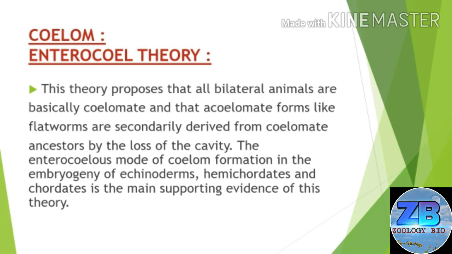This theory proposes that all bilateral animals are basically coelomate and that acoelomate forms like platyhelminthes are secondarily derived from coelomate ancestors by the loss of the cavity. The enterocoelous mode of coelom formation in the embryogeny of echinoderms, hemichordates and chordates is the main supporting evidence of this theory.